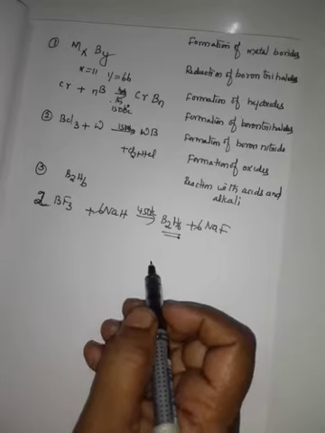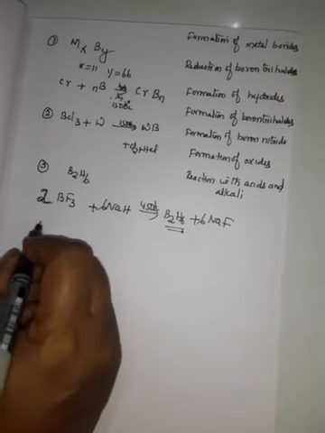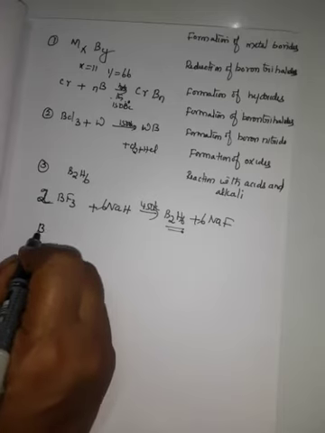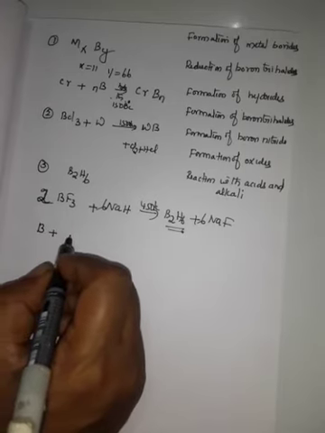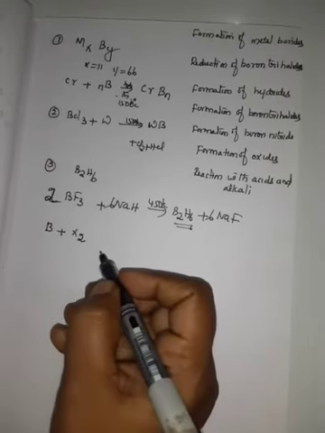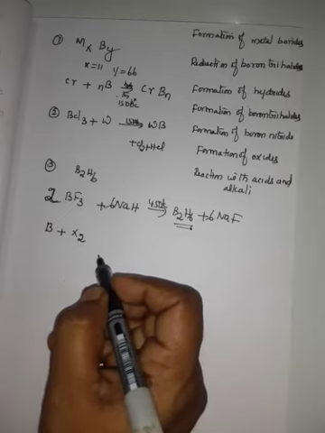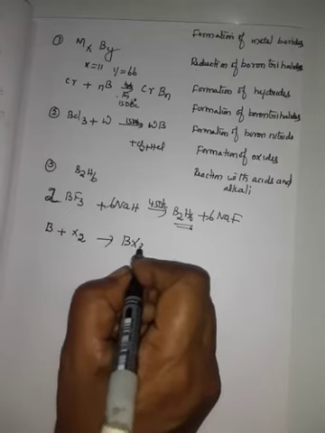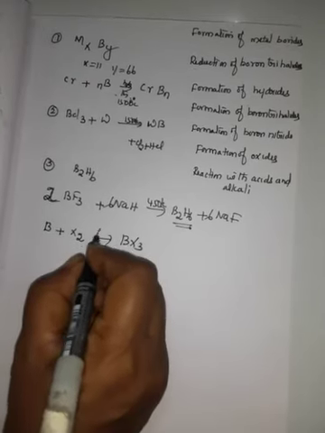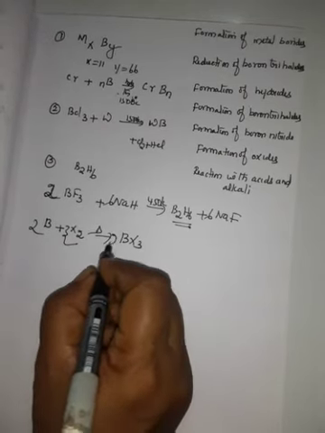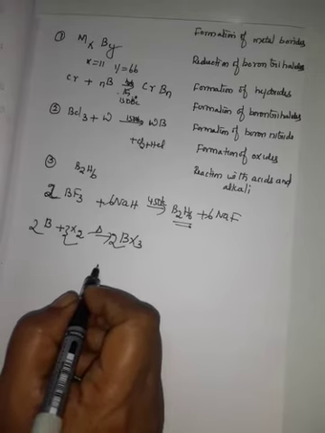Next, formation of boron trihalides. Boron combines with halogens, generally written as X2, chlorine, bromine, iodine or fluorine, forming boron trihalide BX3 on heating. Balancing: 2 boron, 3 halogen forming 2 boron trihalide.